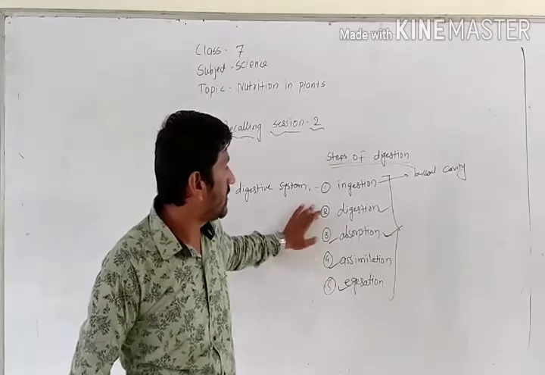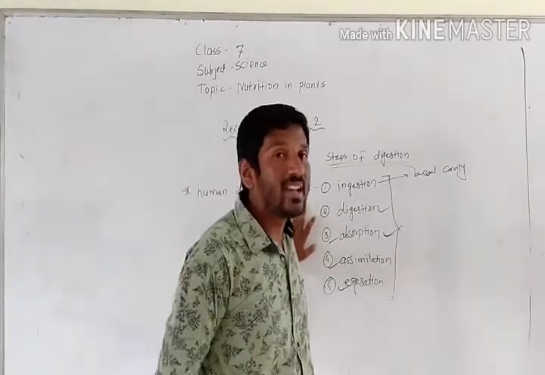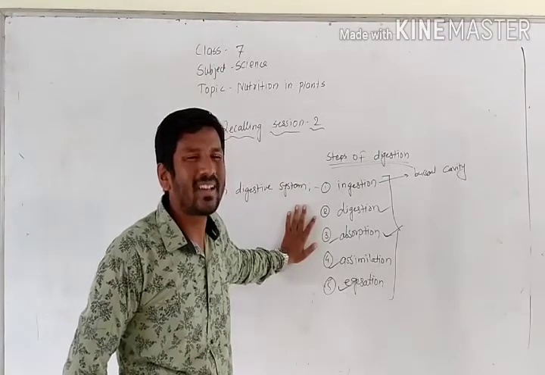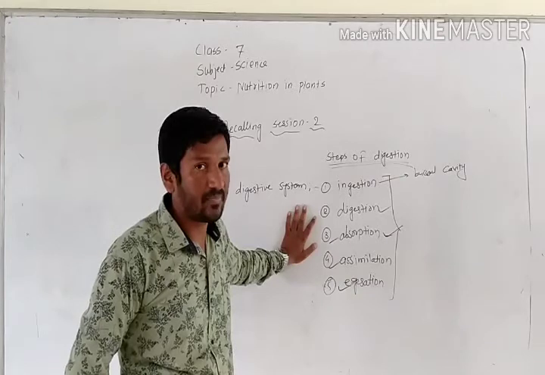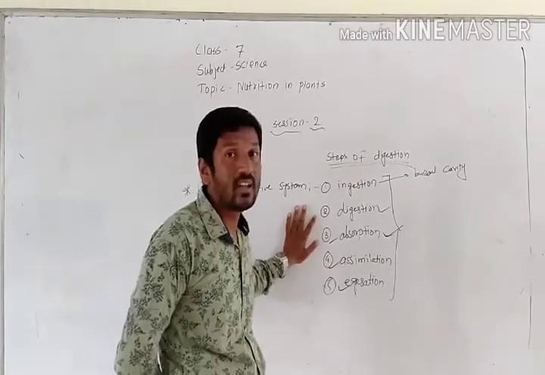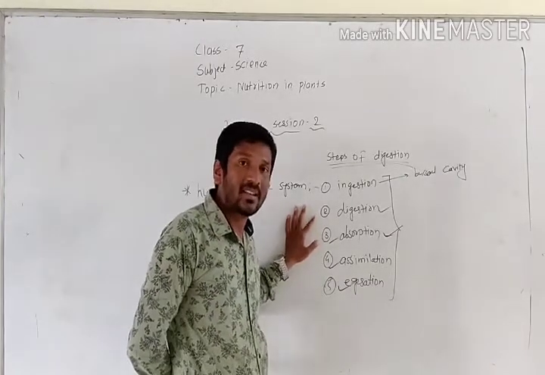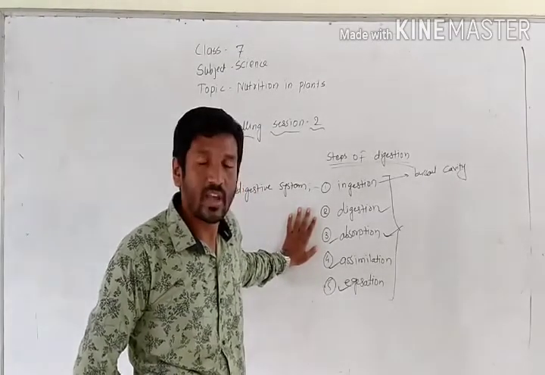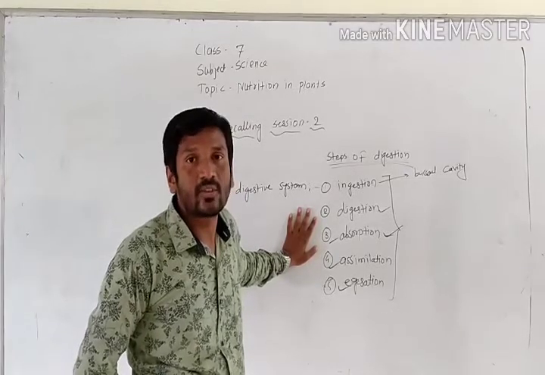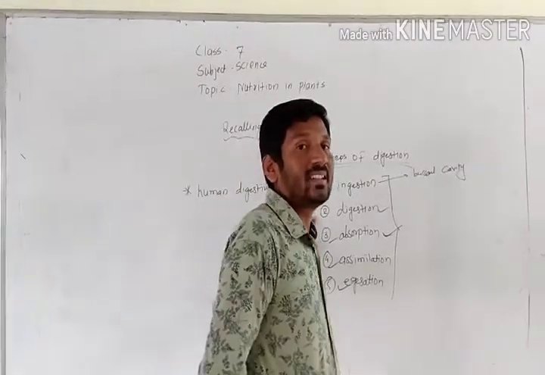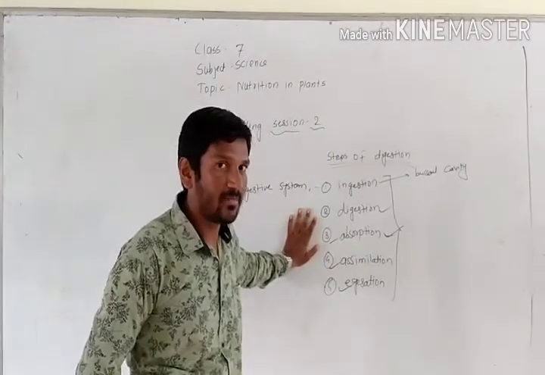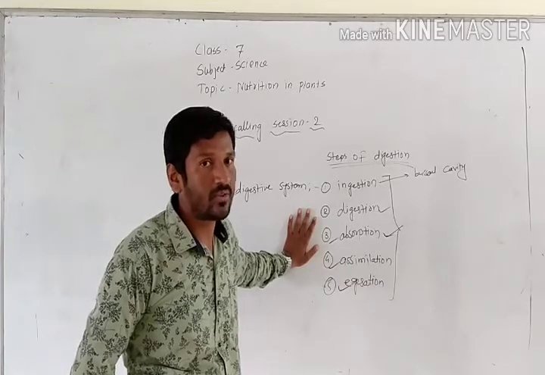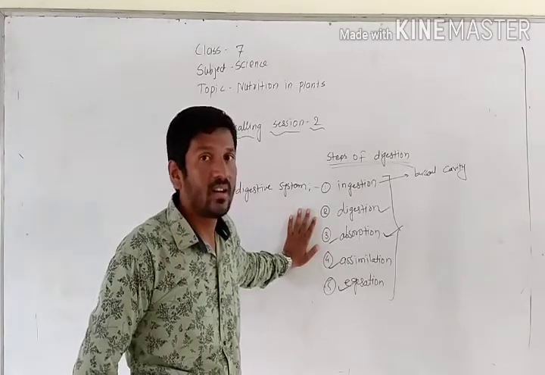Many digestive enzymes are mixed into the stomach, and it completely makes a soft paste in our stomach. Finally, when it enters the small intestine, pancreatic juice and bile juice are secreted in our food. Afterwards, our food enters the small intestine, which is near about 7.5 meter in length. Here there is the presence of villi. That villi absorb the nutrients from the food.